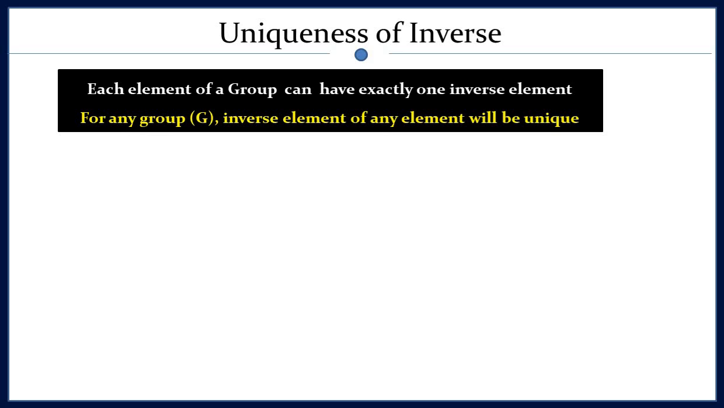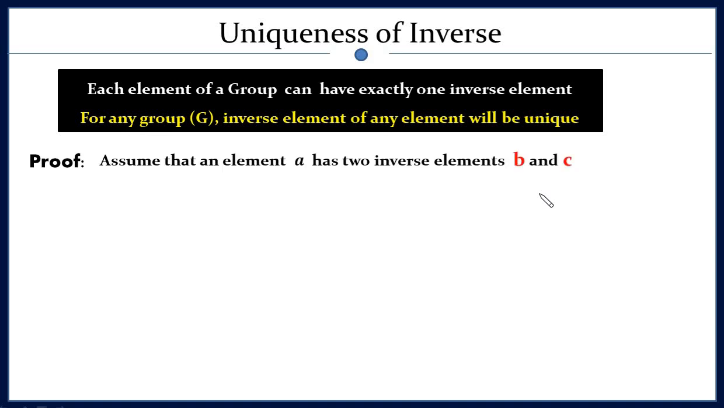Now we will move to a property: uniqueness of inverse. What does it mean? Each element of a group can have exactly one inverse element. That means the inverse of any element will be unique. You cannot have two different inverse elements for a particular element of a group. Let's prove it. We start with an assumption that an element A of a group has two inverse elements, B and C.